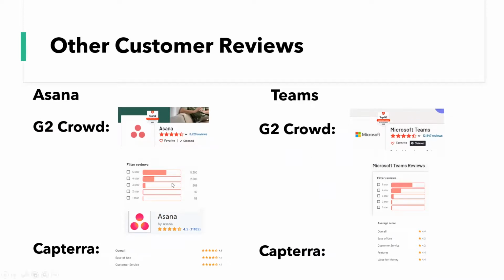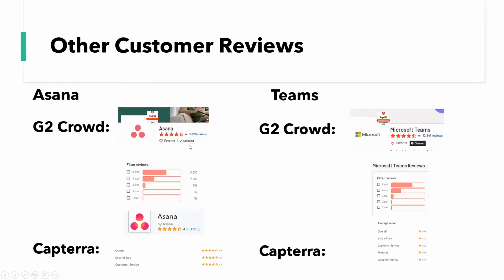Then if we look at this next one, which is quite interesting, in terms of the 5-star, 4-star, etc., it's also very, very similar. They both have a big lineage towards the 5-star, and then a smaller amount of 4-star as well. So they're quite even here. And if we look at Capterra, which gives buckets of different review criteria, Asana actually got a 4.5, whereas Teams got a 4.4. Ease of use is actually quite the same. Customer service actually comes out on top with Asana, which is really interesting.